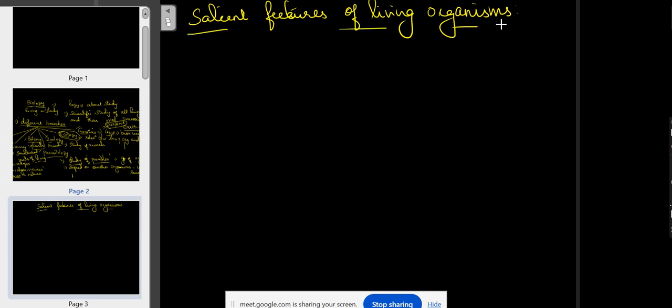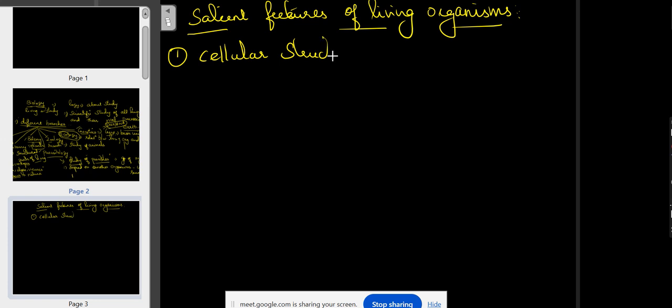Or what are the key characteristics? So here are some of the important points to be discussed. These points are collectively called living organisms, because living organisms should have the following points. So number one is cellular structure.